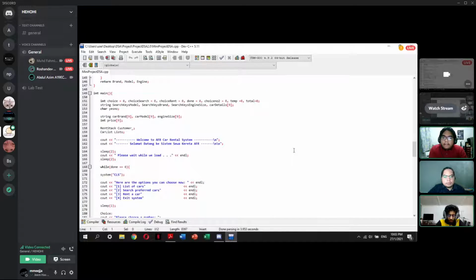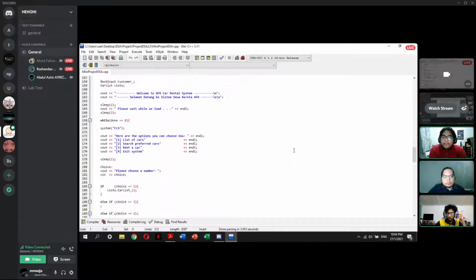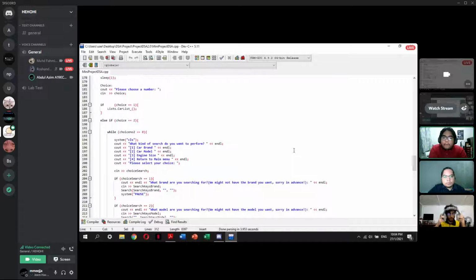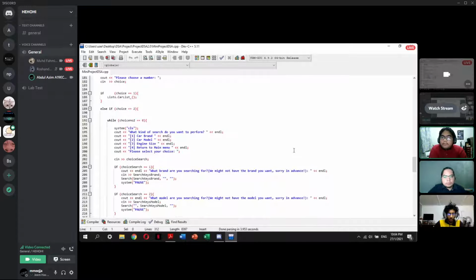Next. And this is our main. Inside our main, we have a menu. Number 1 is the list of cars, like I said just now, when you want to see what available cars are provided. Number 2 is search preferred cars: search by brand, search by model, and search by engine size. And lastly is rent a car. If you want to rent a car, the car will be stacked for a maximum of 2 cars. And then we have exit system as number 4. For the program demonstration, I will pass to my teammate Roshandev.